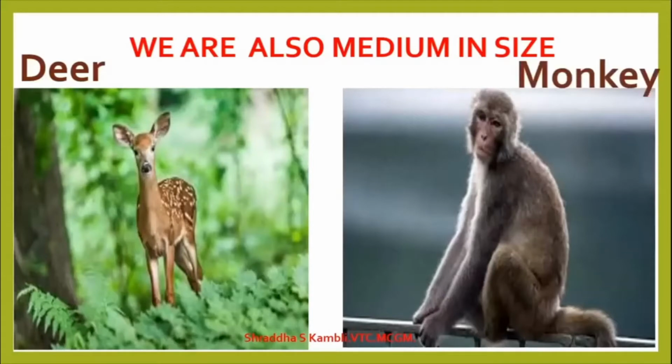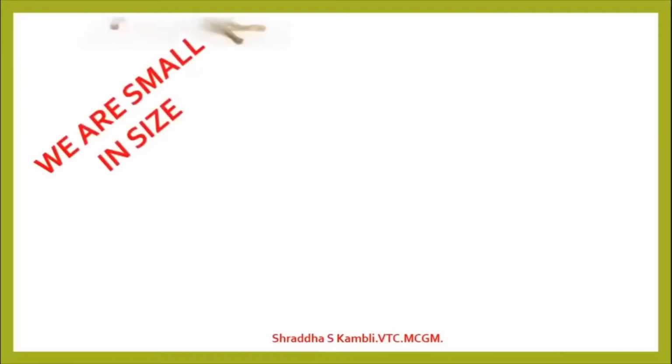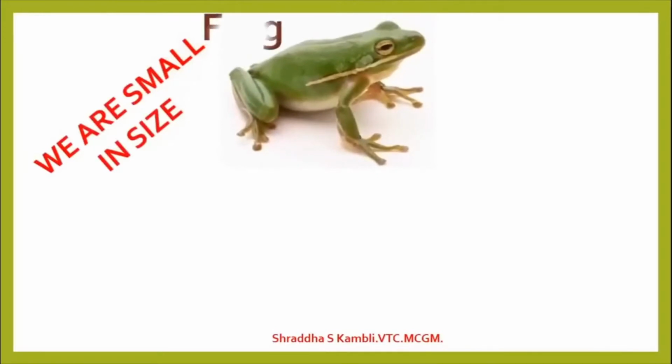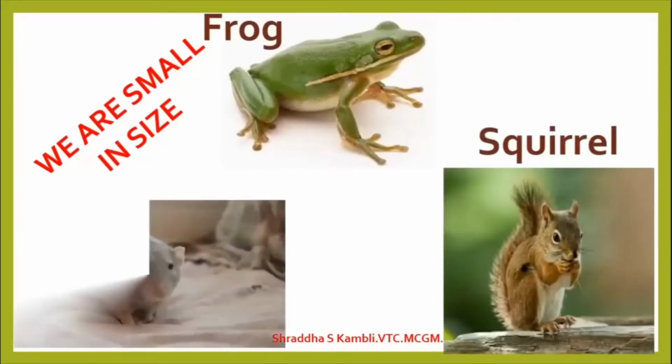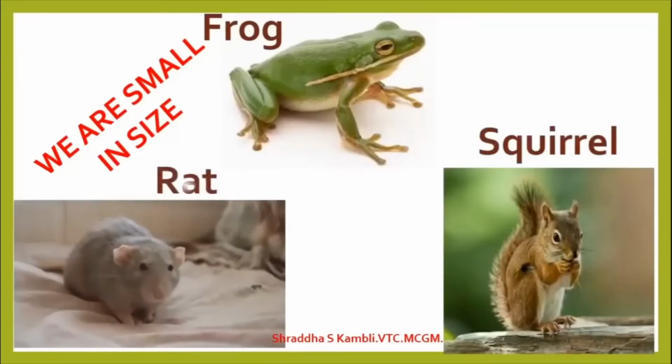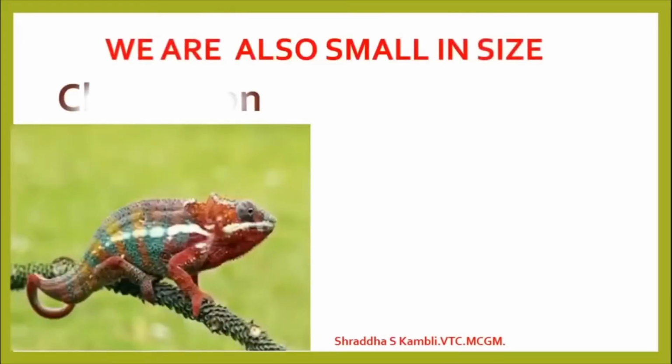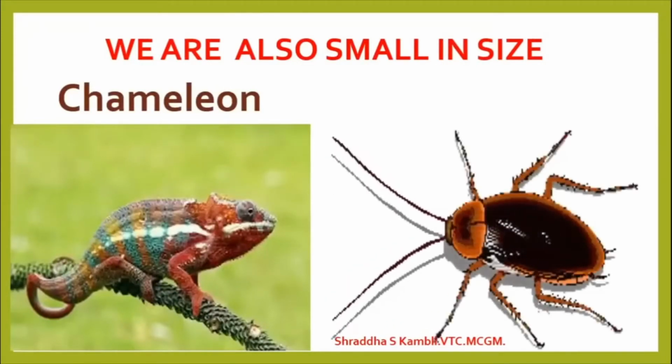So there are some large animals, there are some medium-sized animals, and then there are these small animals. So which are the small animals? They are the frog, okay, then the squirrel, and then the rat. So these are all the small size animals. Okay, let us look at some more small sized animals. See, the chameleon is a small sized animal. The cockroach is again a small sized animal.